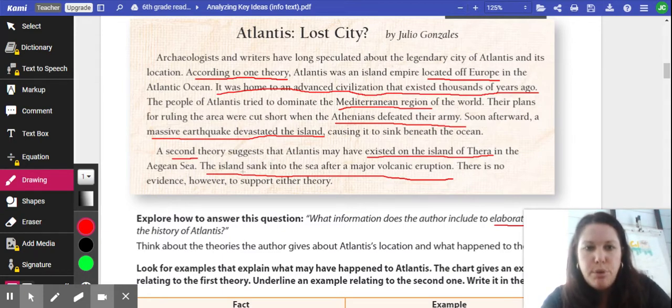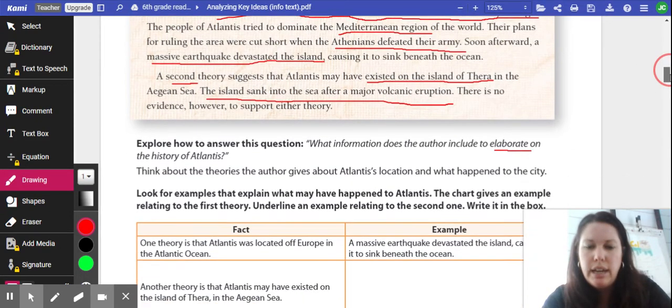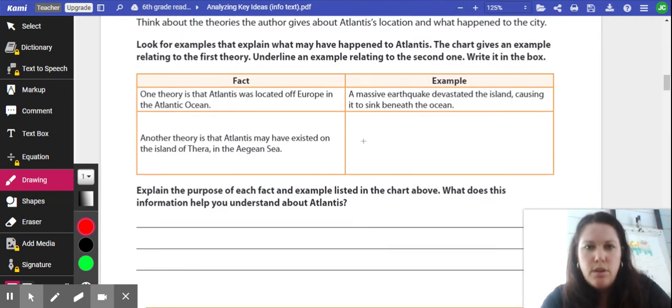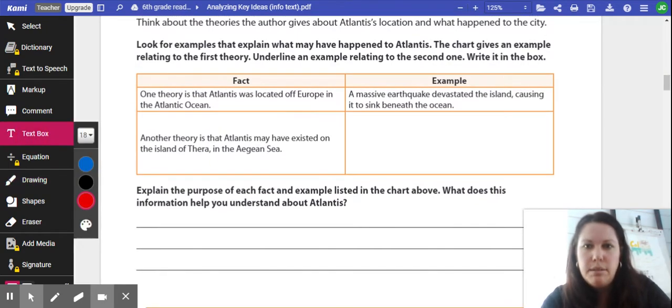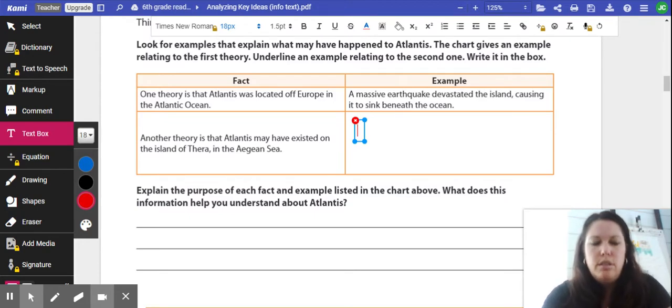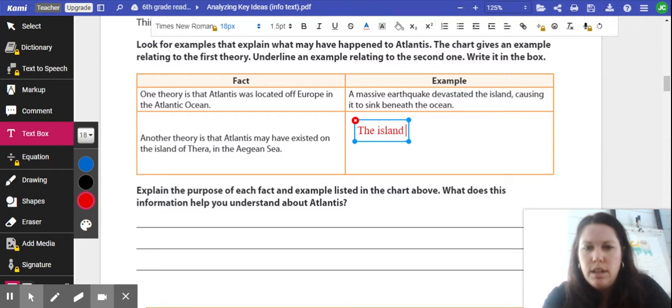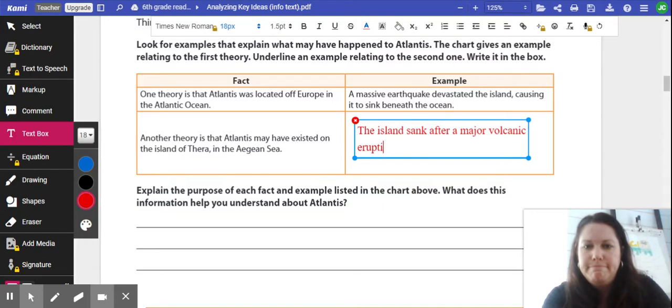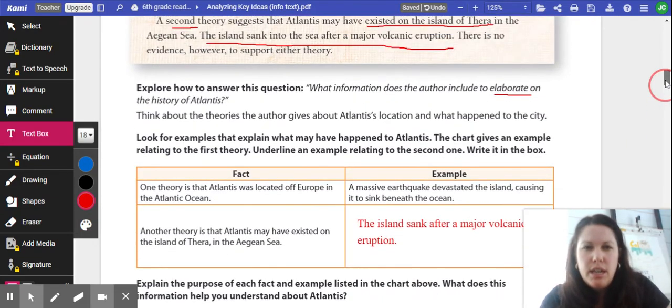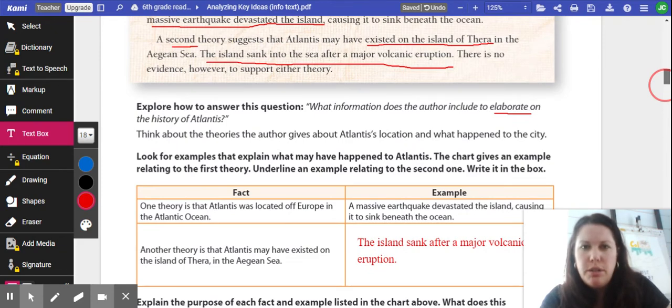So our example would be the island sank into the sea after a major volcanic eruption. So that's what I'm going to put here. That's going to be the example. So island sank after a major volcanic eruption. Okay. I think the island sank into the sea after the major, yep.